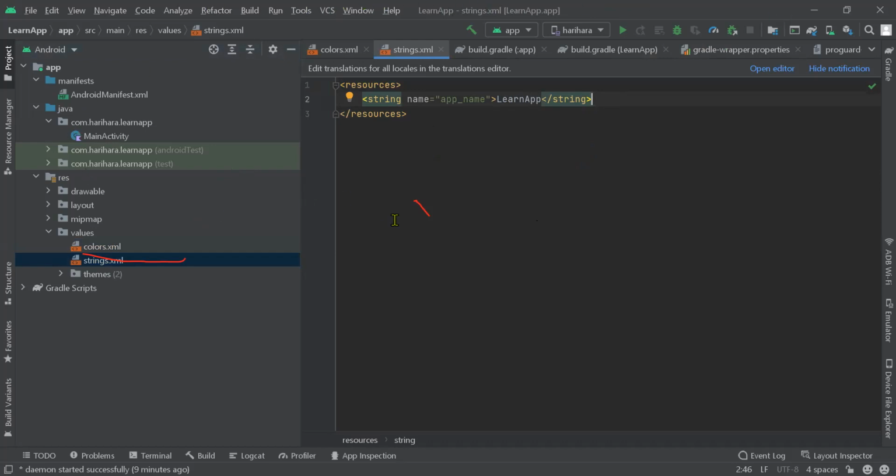So all the strings, like all the strings and data types, we will make use of here. Okay. And the third one, themes.